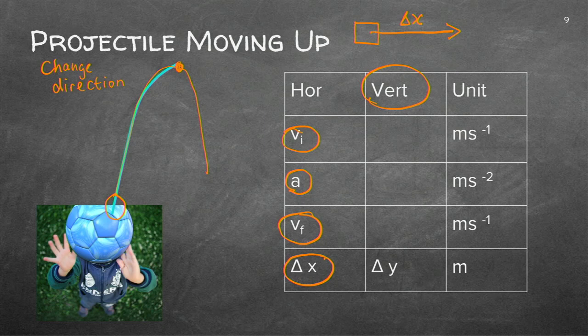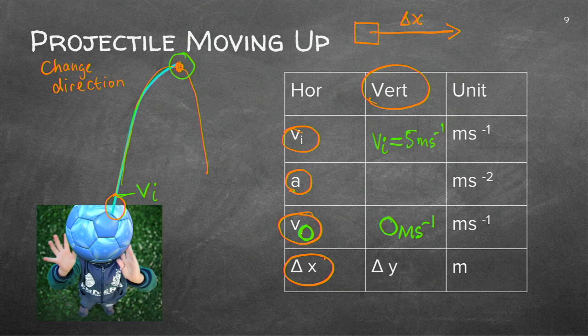What changes now is the following. I will again in the vertical have the same as horizontal, the starting velocity. It will be in meter per second, and this will be the starting velocity. And it has to have a value, otherwise the ball won't go up. So let's say, for instance, it is 5 meter per second. It will then go up, up, up to that point there, and it'll go slower. So the final velocity when it goes up will be 0 meter per second.